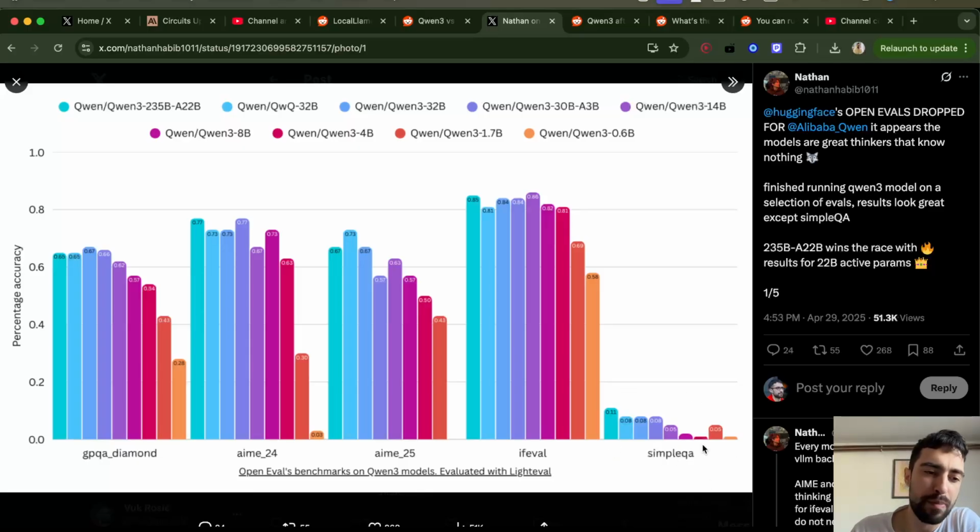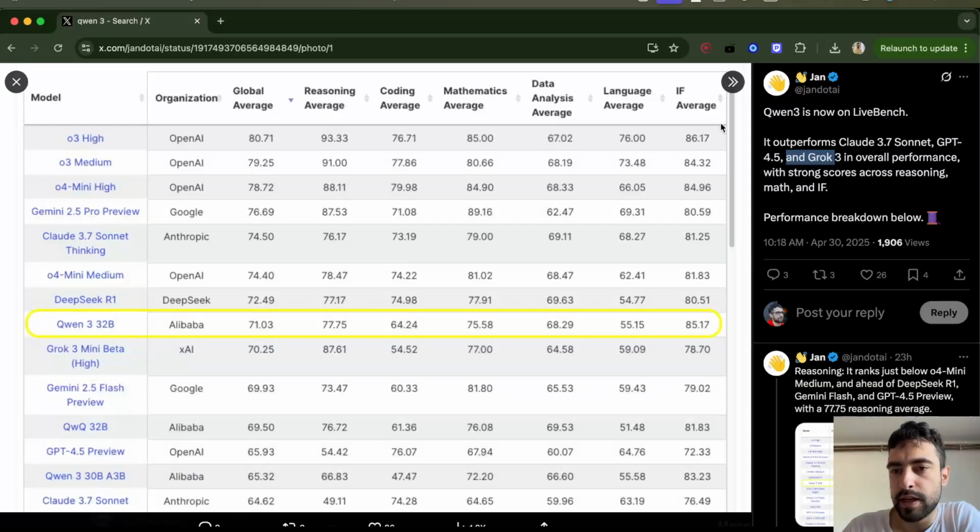Now, we don't see comparison versus other models here. It's on LiveBench, and it outperforms Claude 3.7 Sonnet, GPT 4.5, and Grok 3. So this is the model they're talking about. It's better than Claude 3.7 Sonnet. And this model is also better than Gemini 2.5 Flash, and better than Grok 3 Mini Beta High, which is actually a really good and really cheap model. So this is actually very high performance. It's just behind DeepSeek R1 while having only 32 billion parameters.